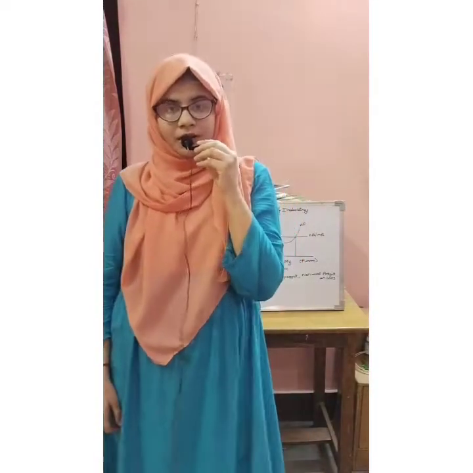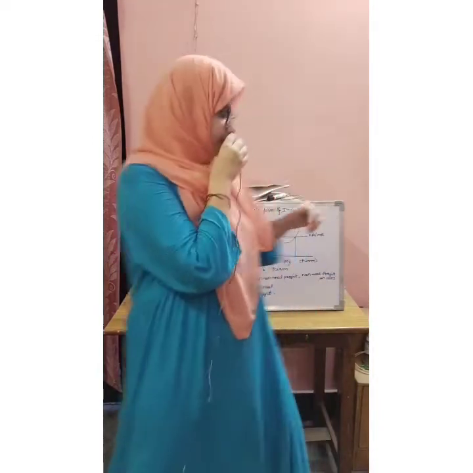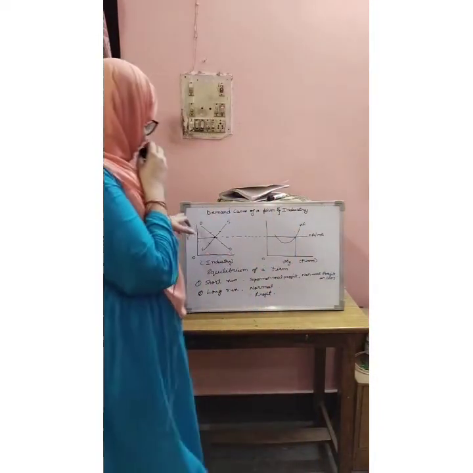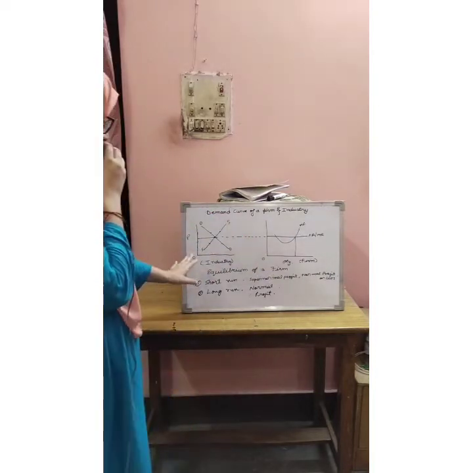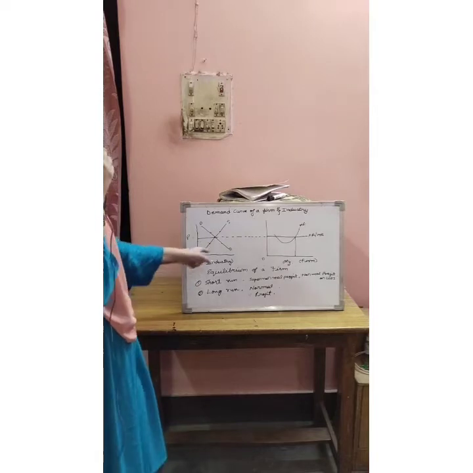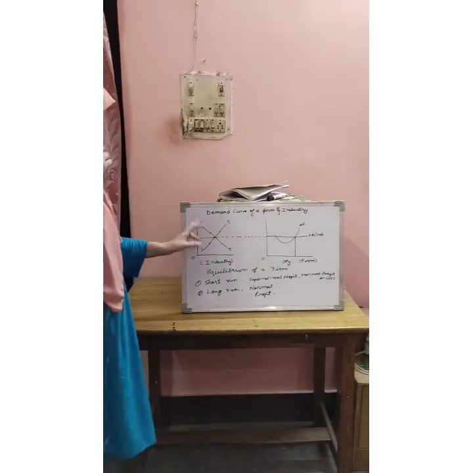So we know that the prices in the perfect market are fixed by the industry. They fix the prices according to market forces like demand and supply. As you can see in the curve, this is the industry and this is a firm, and prices are fixed by the industry and followed by the firm. First see the industry side.